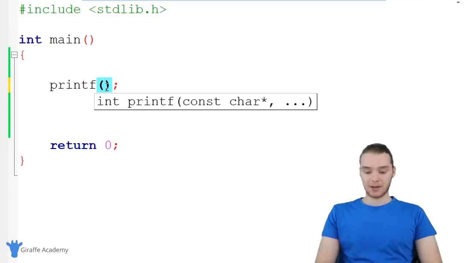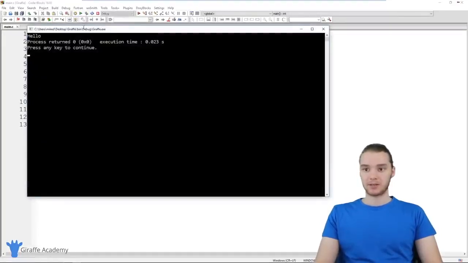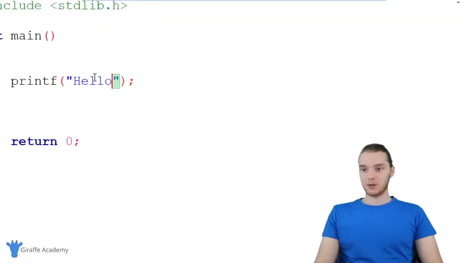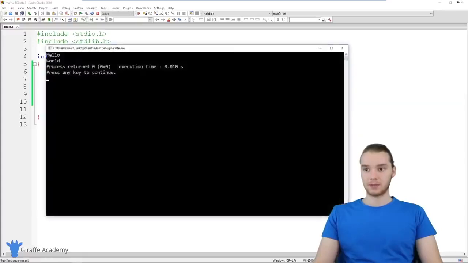So if I came in here, I could print out a specific piece of information. And generally when we're using printf, we're going to be printing out text. So I can make an open and closed quotation marks, and I could print out hello world in here. And now this will print out onto the screen, hello. And inside of printf, I can use all sorts of special characters. So if I wanted to create a new line, for example, I can make a \n, and down here I could type world. And now this will print out a new line. So you'll see hello world on different lines.